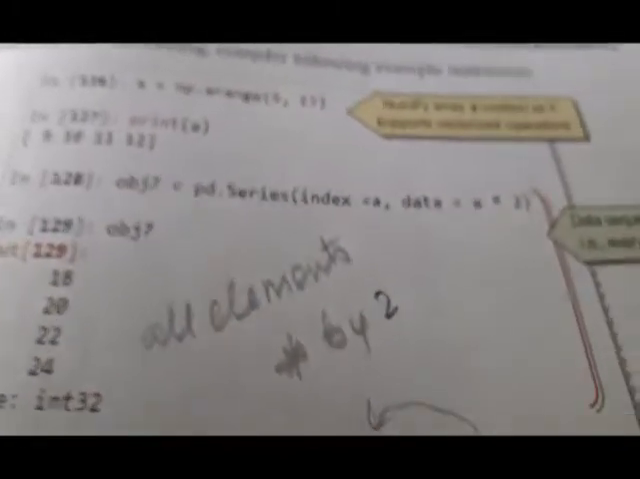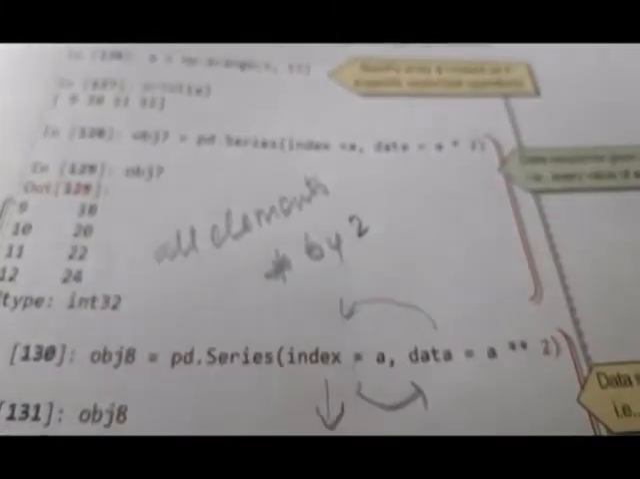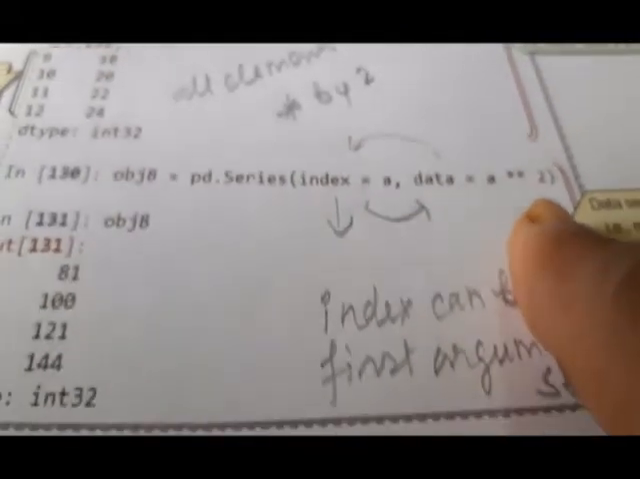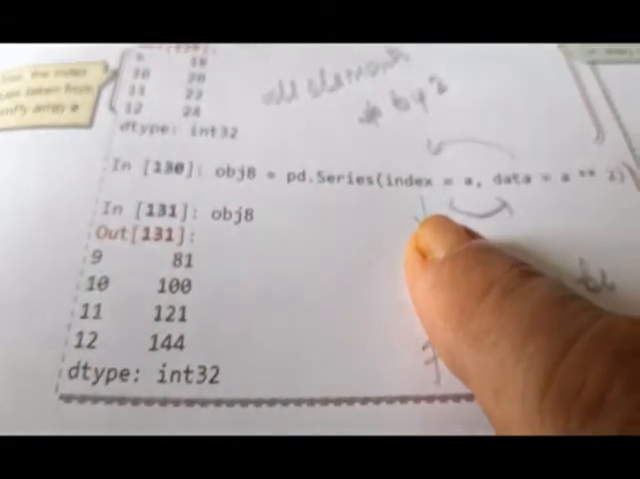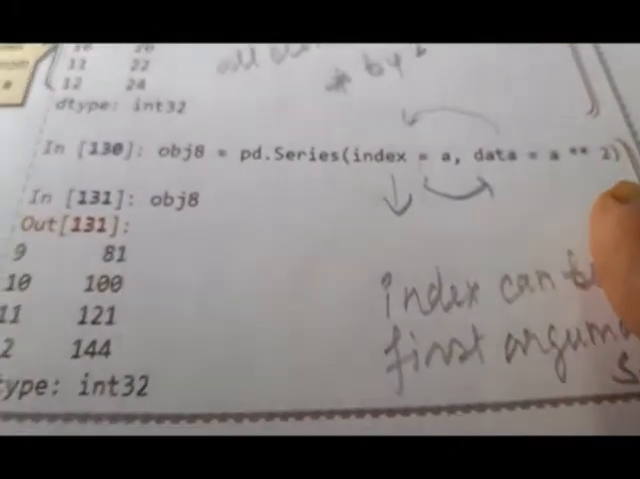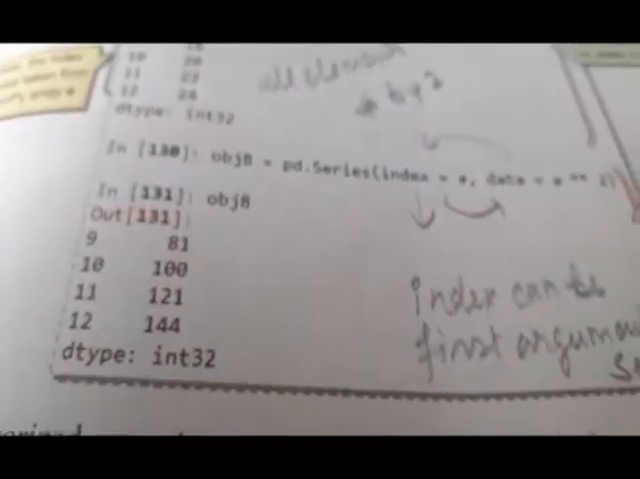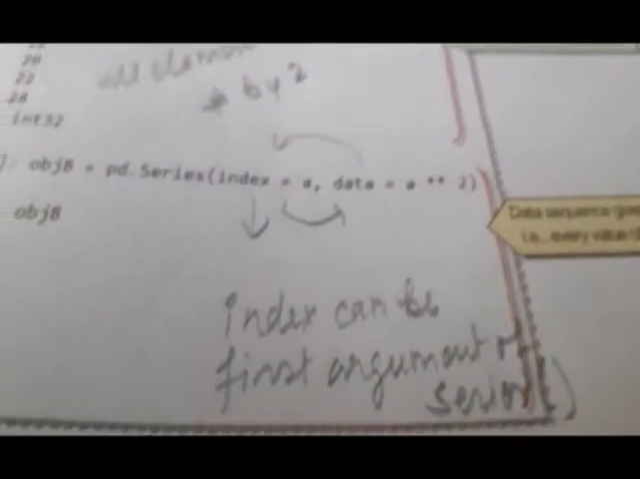Now see the next one carefully. Here we are performing the same kind of operation, but making it a raised to 2. So the index is 9, 10, 11, 12, but the data is a raised to 2. That is 9 raised to 2, 10 raised to 2, 11 raised to 2, and so on. Index can be the first argument of the series, as I have written here.